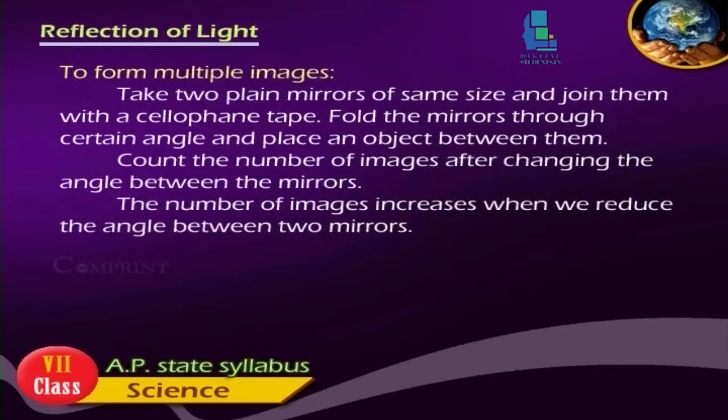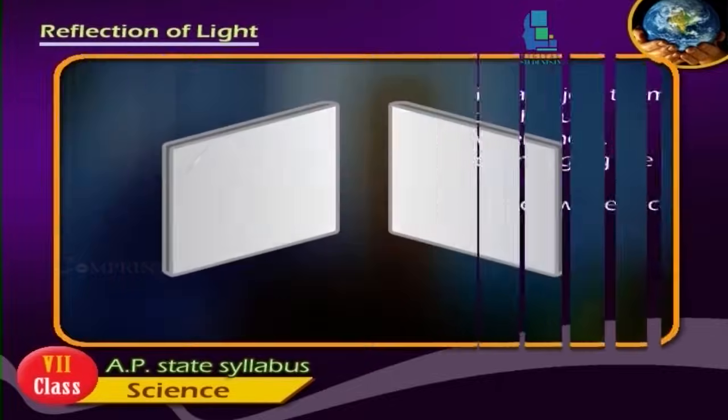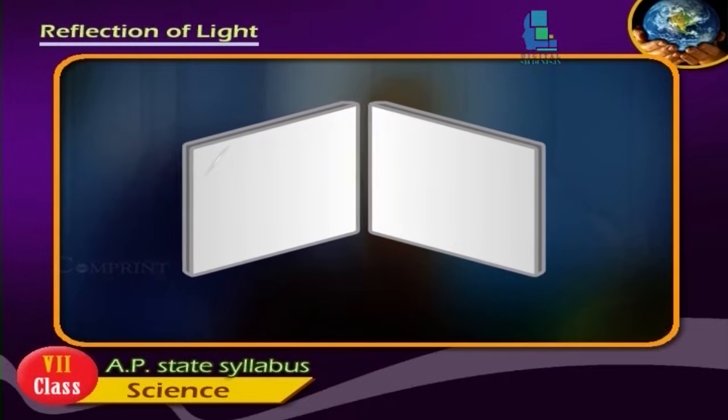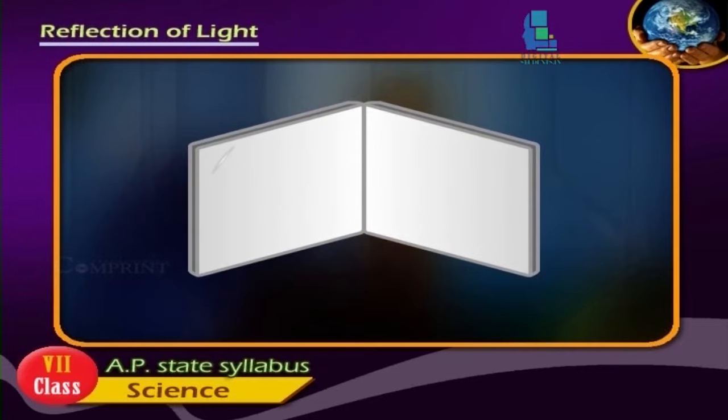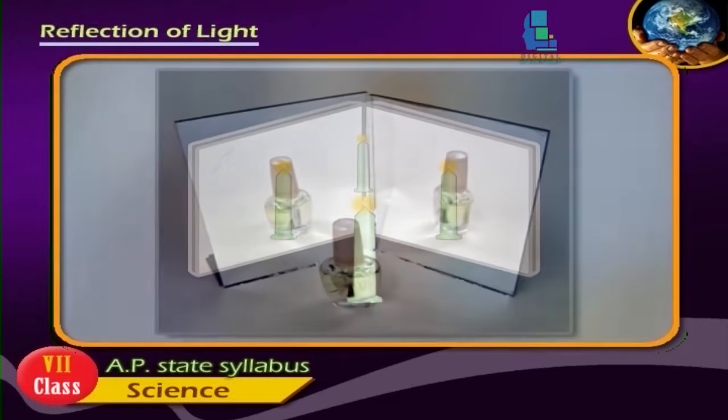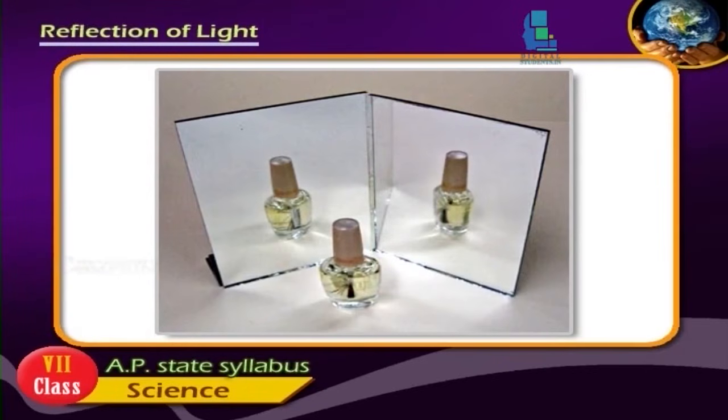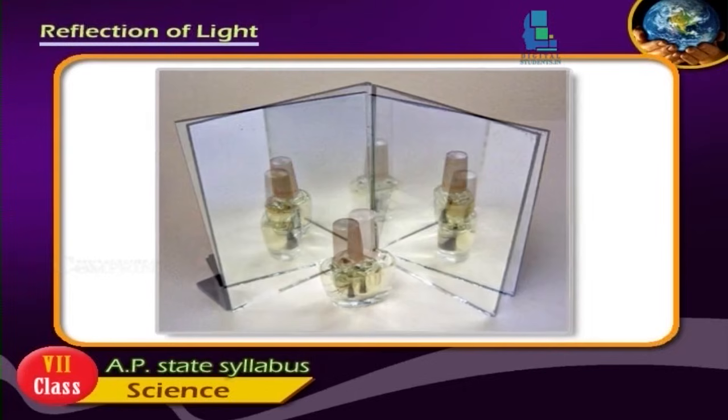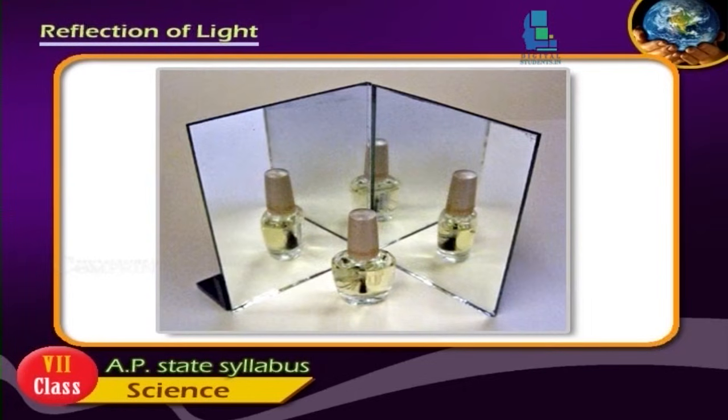To form multiple images, take two plane mirrors of the same size and join them with a cellophane tape. Fold the mirrors through a certain angle and place an object between them. Count the number of images after changing the angle between the mirrors. The number of images increases when we reduce the angle between the two mirrors.